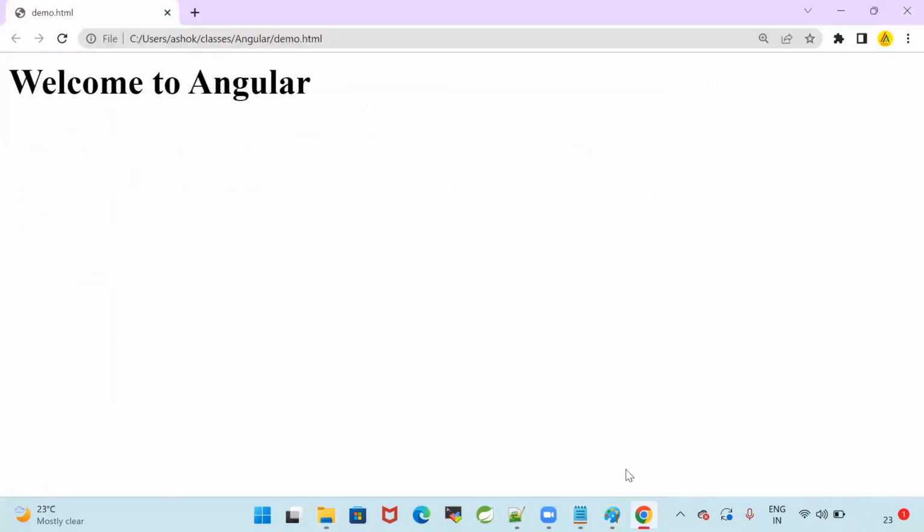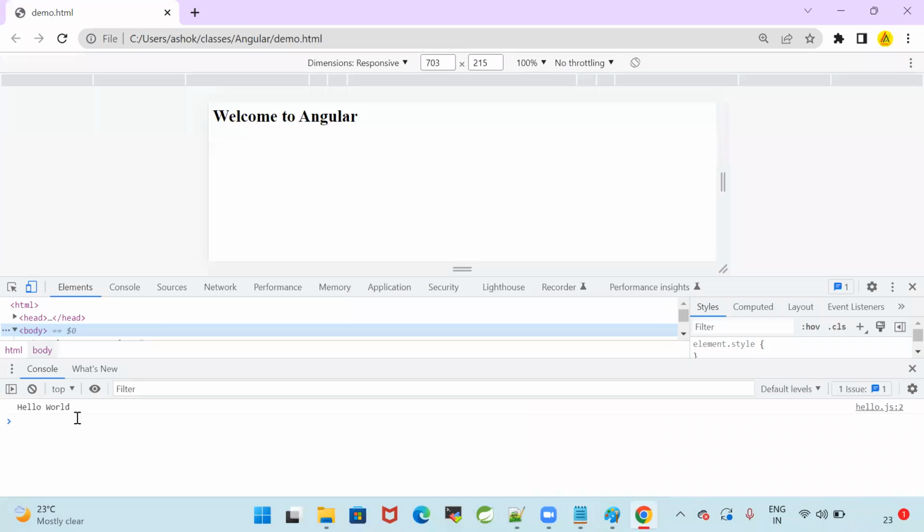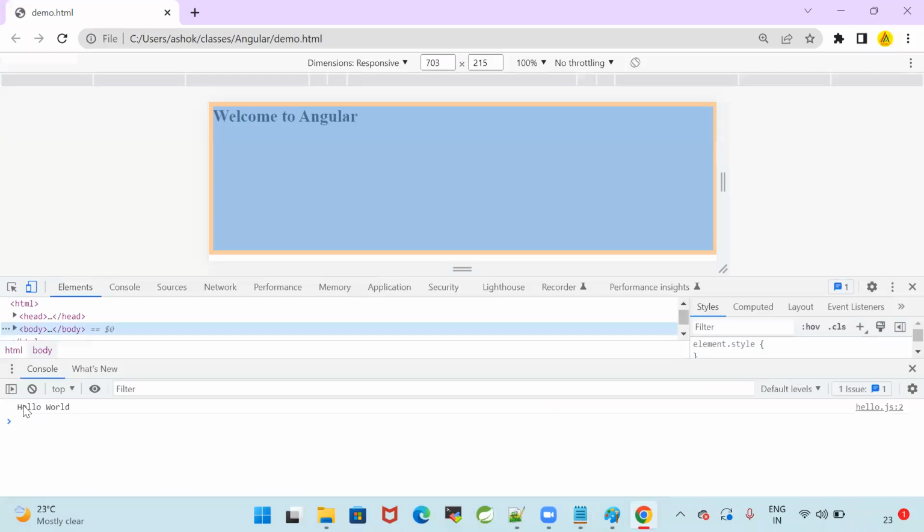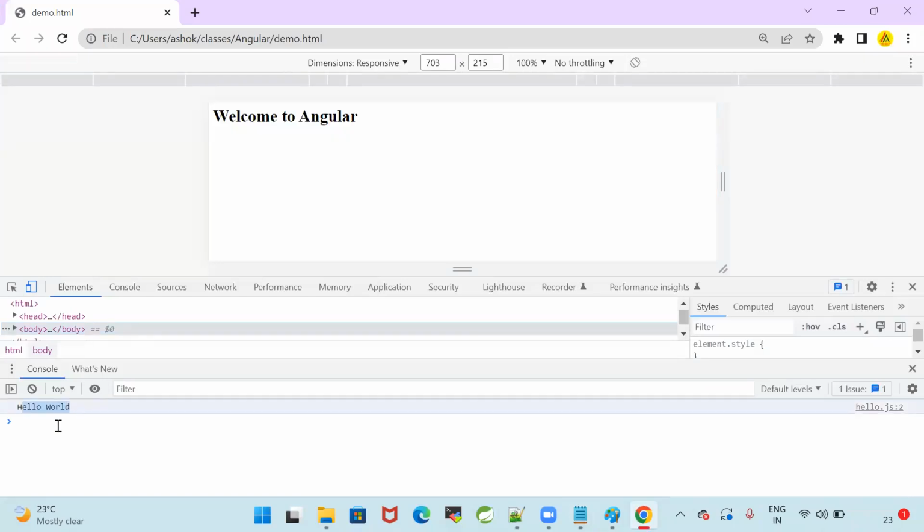How to check the message in the browser console? Right click, inspect. When you right click on the browser and click on inspect, you can see the hello world message in the console. Are you guys clear with my point?